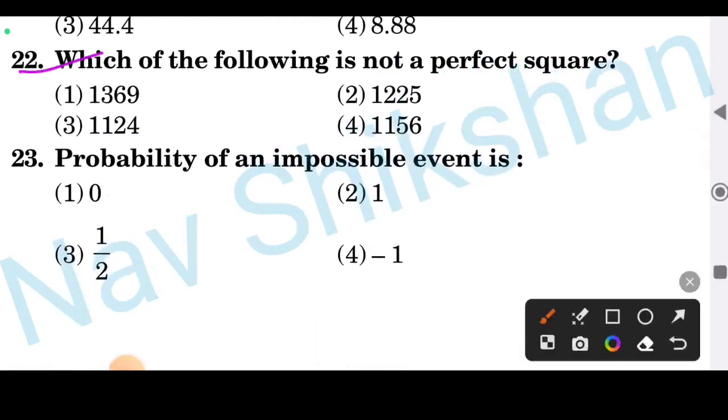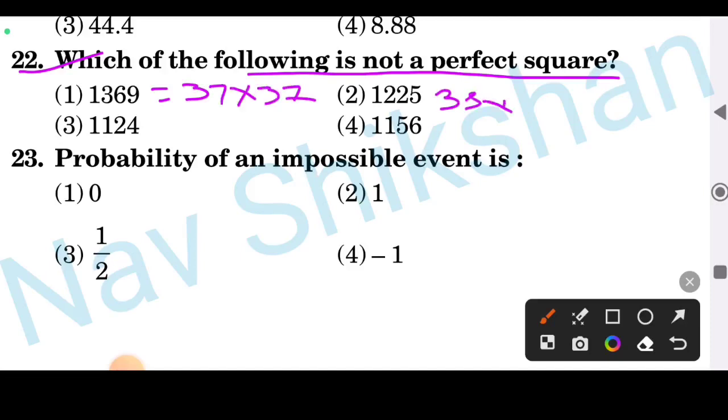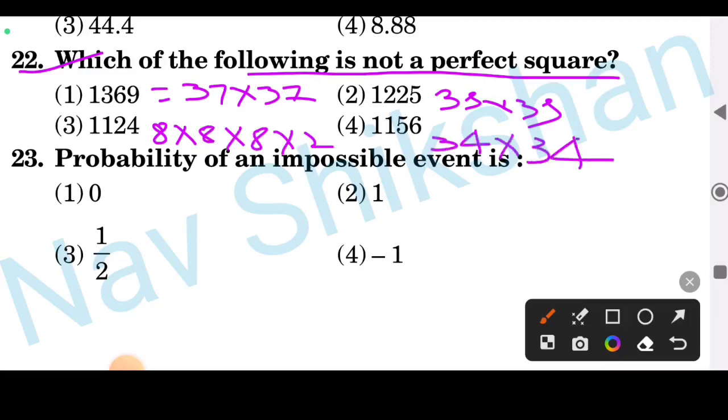Question number 22, which of the following is not a perfect square? Just our technique is there. It will take time. It is 37 into 37. It is 35 into 35. It is 8 into 8 into 8 into 2. It is 34 into 34. So which is not a perfect square? So option number 3 is not a perfect square.